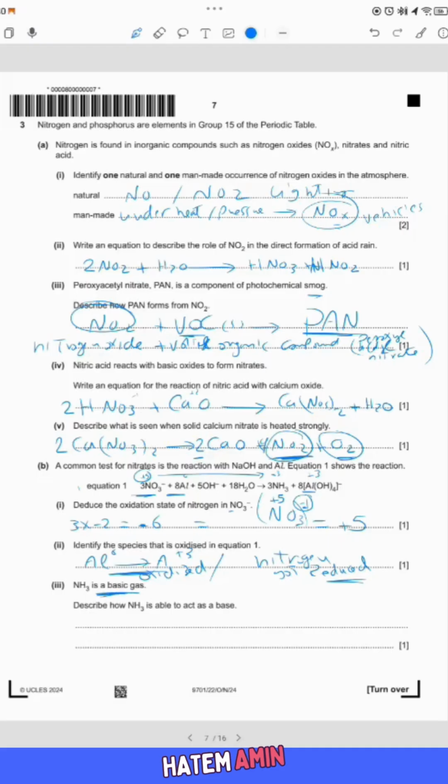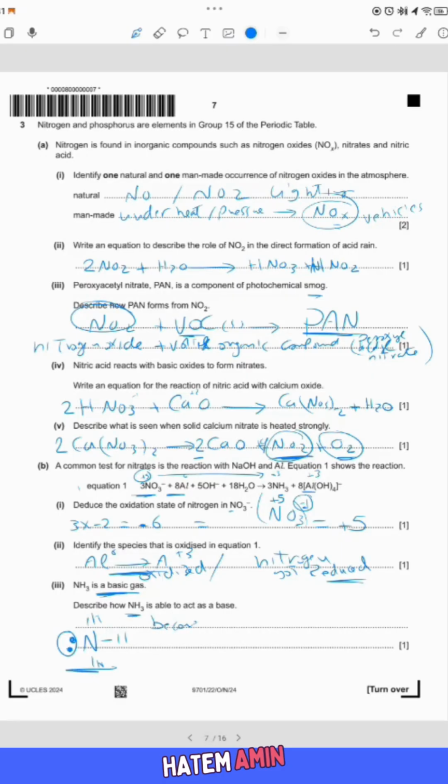NH3 is a basic gas, of course. Describe how NH3 is able to act as a base. We know nitrogen, when it has reacted with 3 hydrogens, still has a lone pair of electrons. This lone pair, this electron density, is able to accept a proton from an acidic compound, so it's a base. So why is NH3 basic?